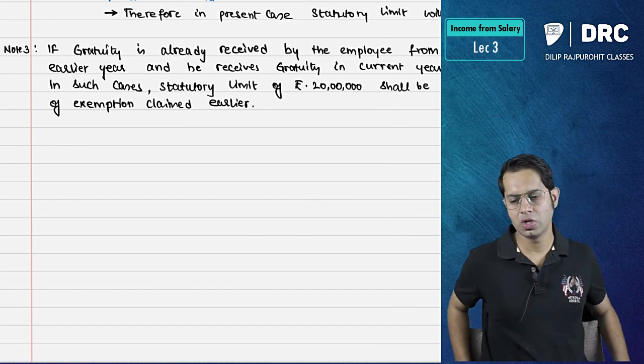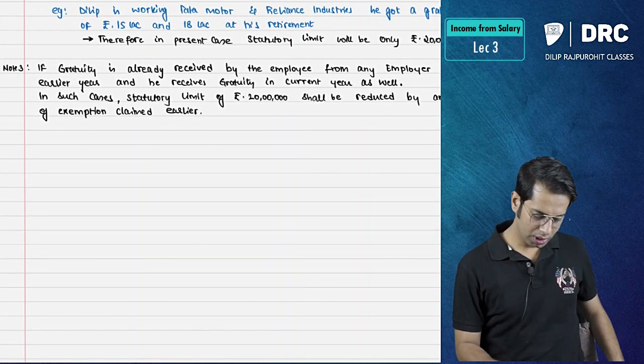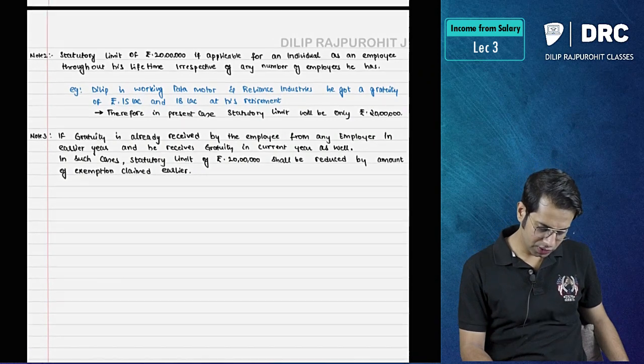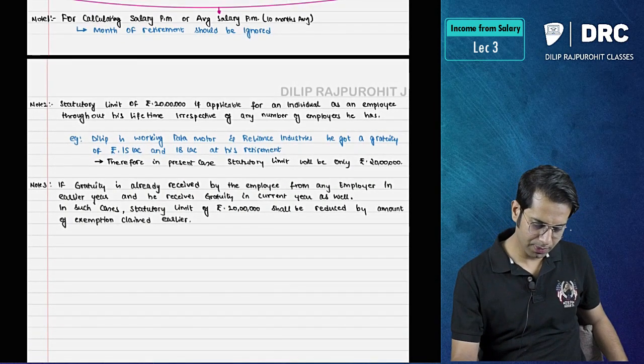So whatever exemption you had claimed earlier, your gratuity limit will be reduced by that particular exemption amount. So I hope this point is very clear to you all.